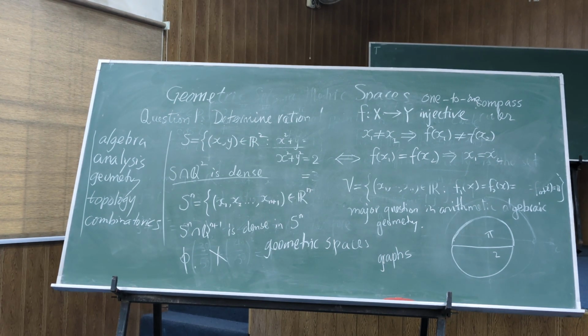So first we prove that if f, g are isometries, then the composition fg is an isometry, because the distance of fg(x) and fg(y) is equal to the distance of g(x) and g(y), because f is an isometry, which is the same as the distance between x and y.